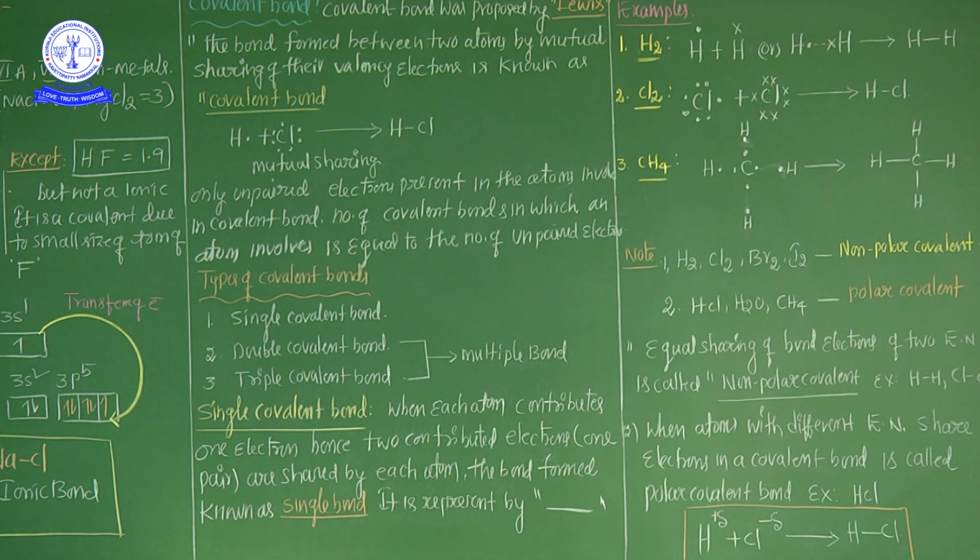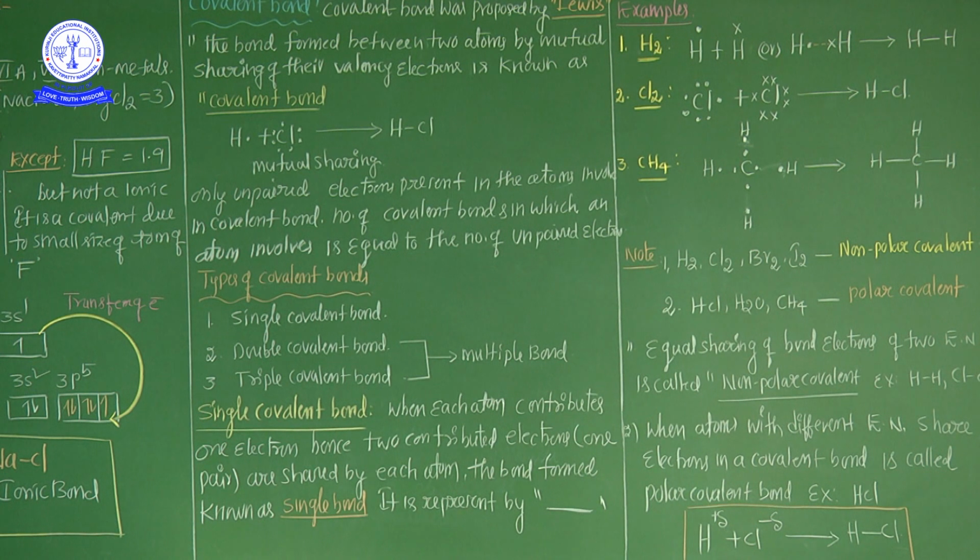Now one more example, see Cl2. Here chlorine has 7 electrons. 6 electrons are paired, 1 electron is unpaired. Similarly, in one more chlorine, 6 electrons are paired, 1 electron is unpaired. So both of them contributed one electron, and they are bonded to each other, hence only one single bond is formed. That is not HCl, that is Cl-Cl. Okay? Not HCl, that is Cl-Cl.